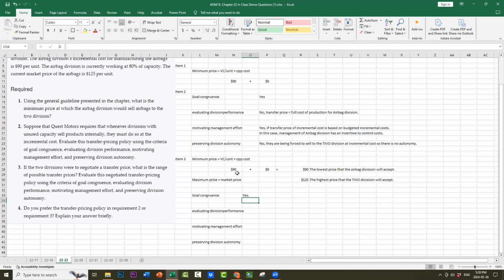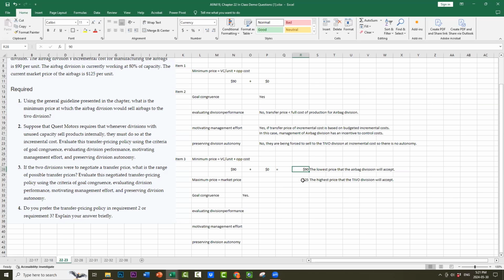Absolutely, it's in the best interest of the corporation altogether, and of both divisions, because they get to negotiate and have some autonomy. The airbag division could negotiate higher than $90, which will cover some of their fixed costs.